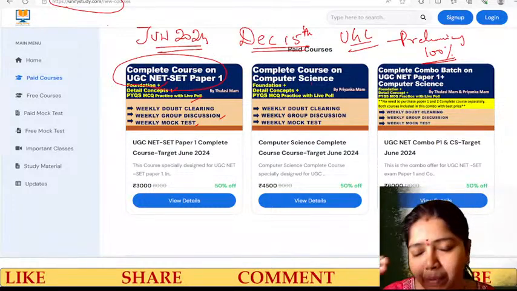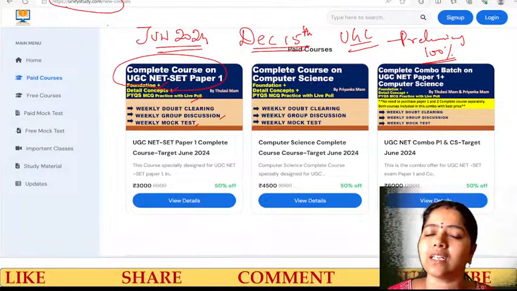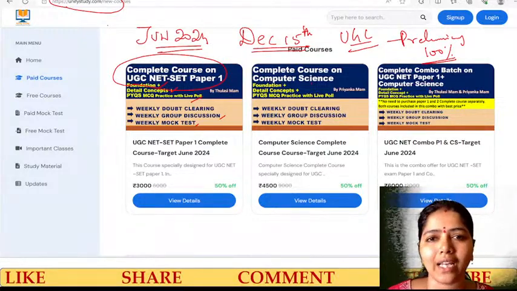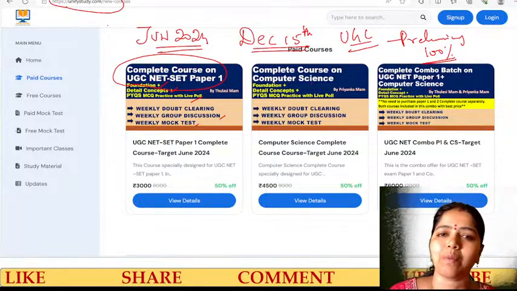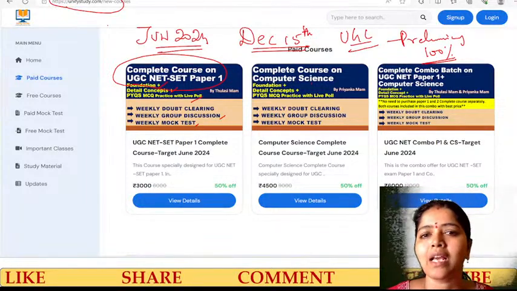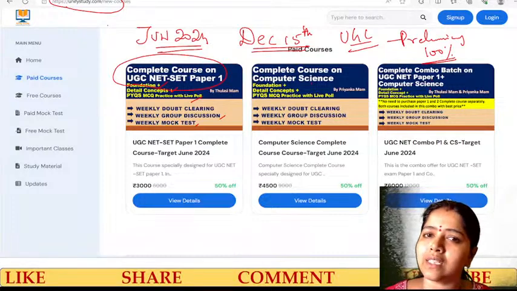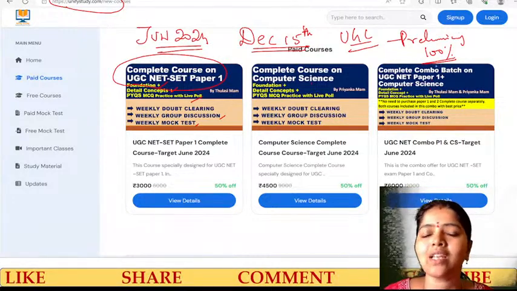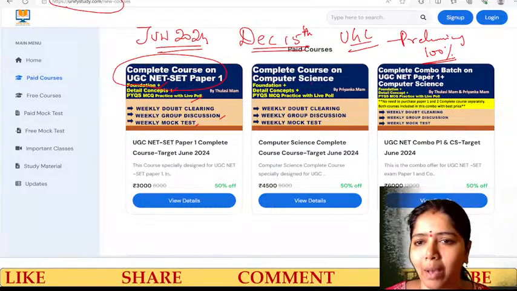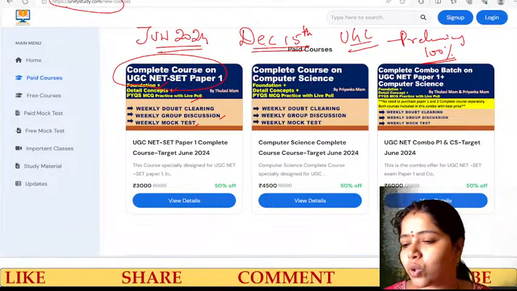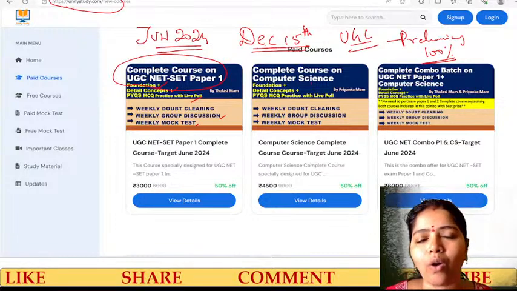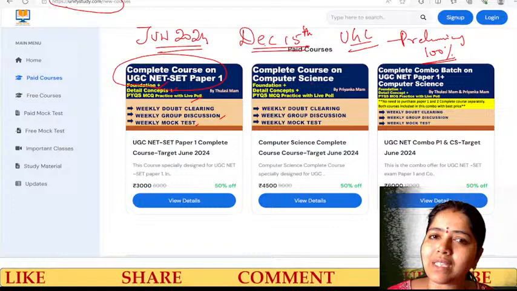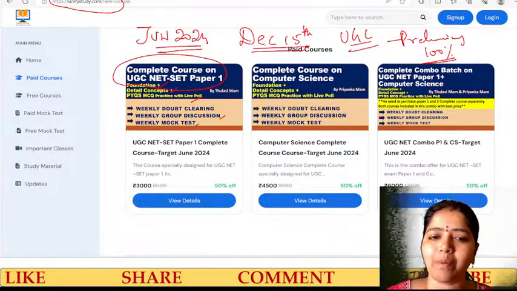The preliminary basics like data interpretation, aptitude, teaching and research will be retained. Some new things may be added, but the rest will be the same. So learners should not doubt why the UGC has not updated the syllabus. There will only be some minor updations.